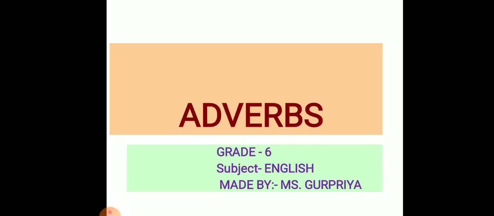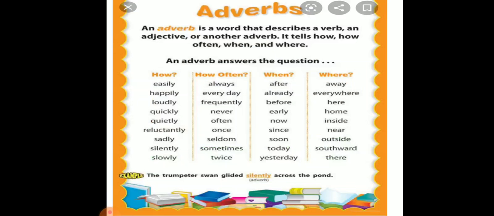What do you understand by adverbs? An adverb is a word that describes a verb, an adjective or another adverb. It tells how often, when and where. Adverbs can be divided into several categories. They are adverbs of manner, time, place, frequency, degree and interrogative adverbs.